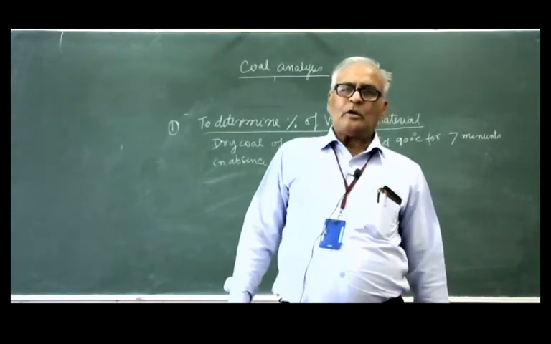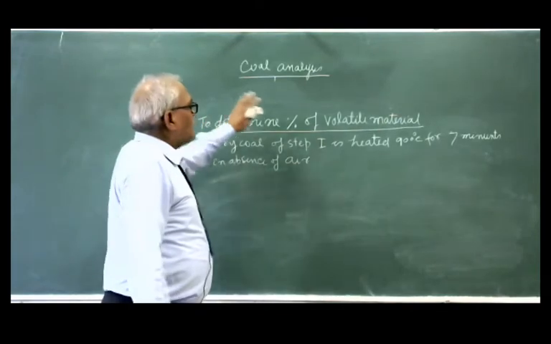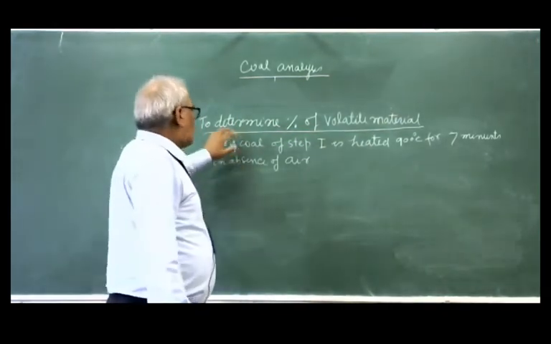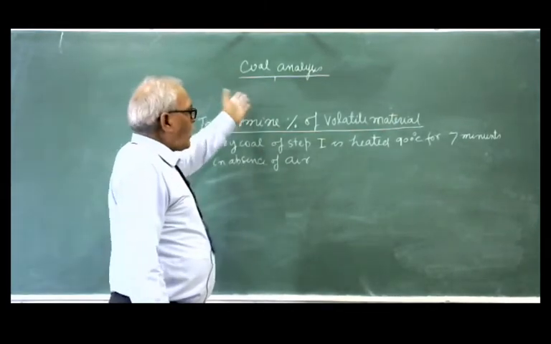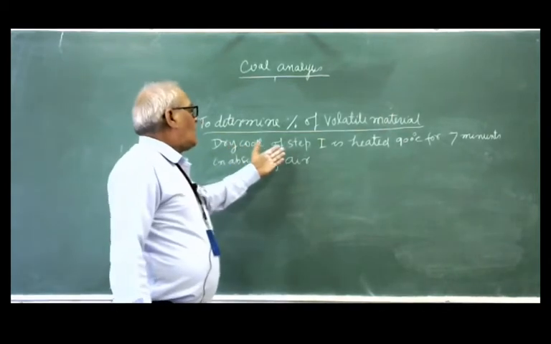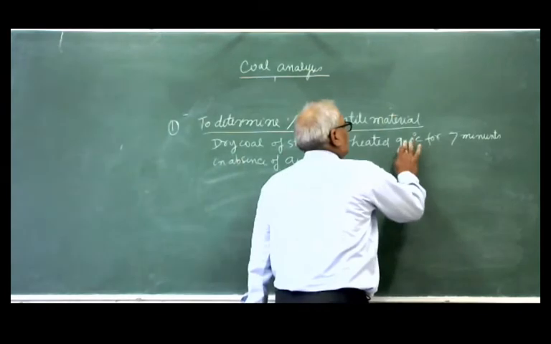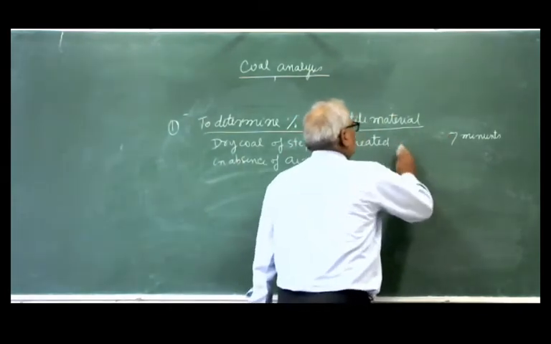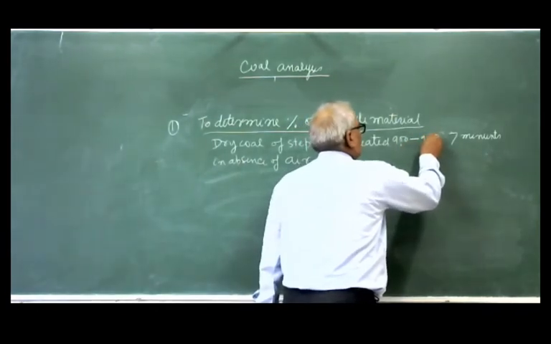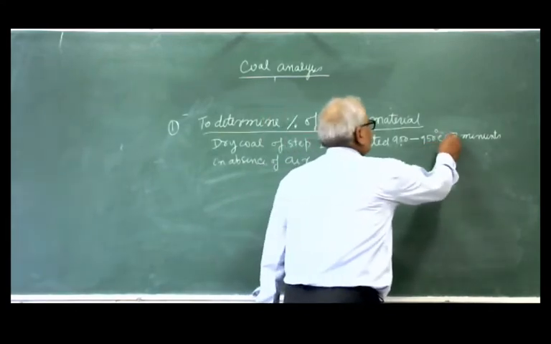And therefore, to determine the percentage of the volatile material, the dry coal obtained after removal of the moisture is now heated to 900 to 950 degrees centigrade for 7 minutes.